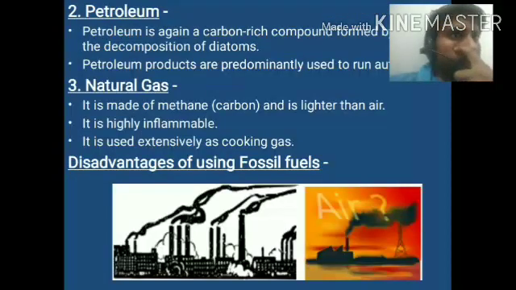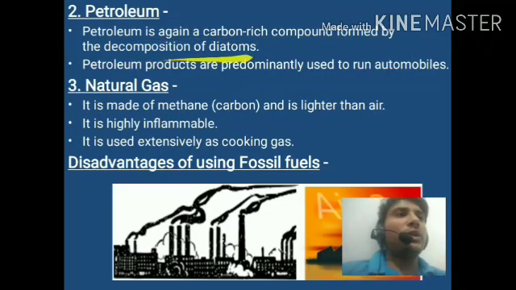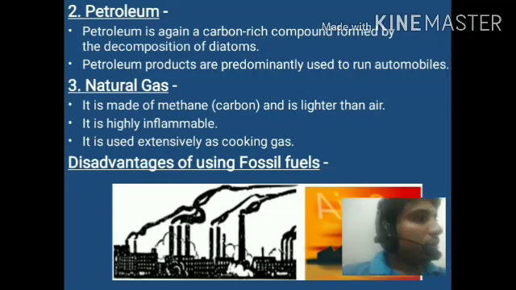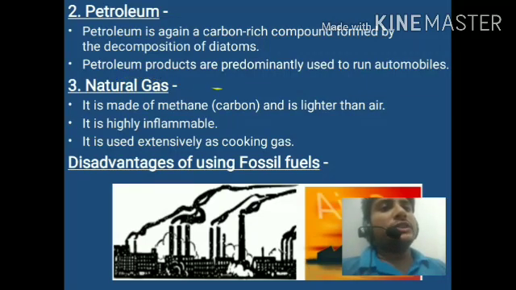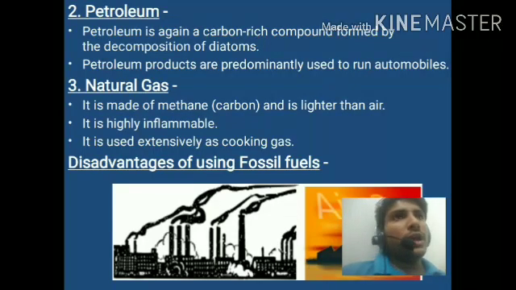Now the second example is petroleum. Petroleum is again a carbon-rich compound formed by the decomposition of diatoms. What are diatoms? Plants, animals, and other organisms are called diatoms. Petroleum is also formed by the decomposition of these organisms. Petroleum products are predominantly used to run automobiles. Now at this time we use petrol to run automobiles.